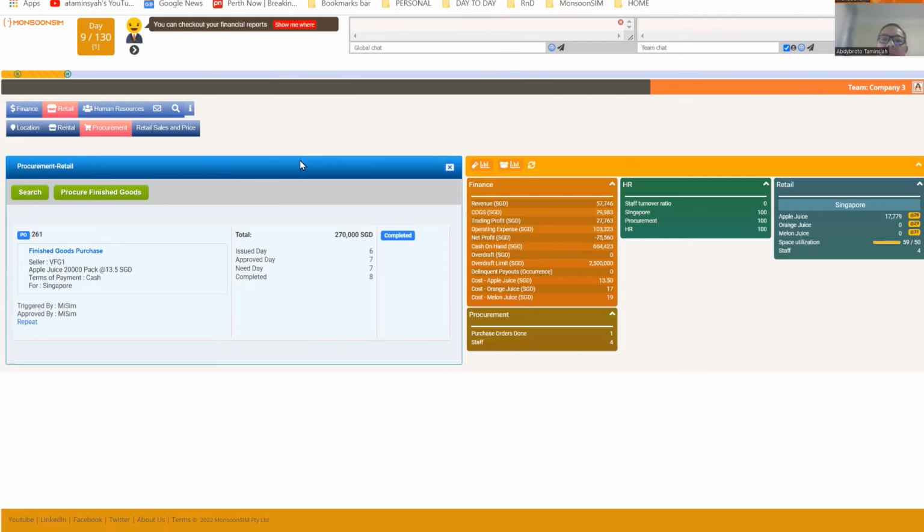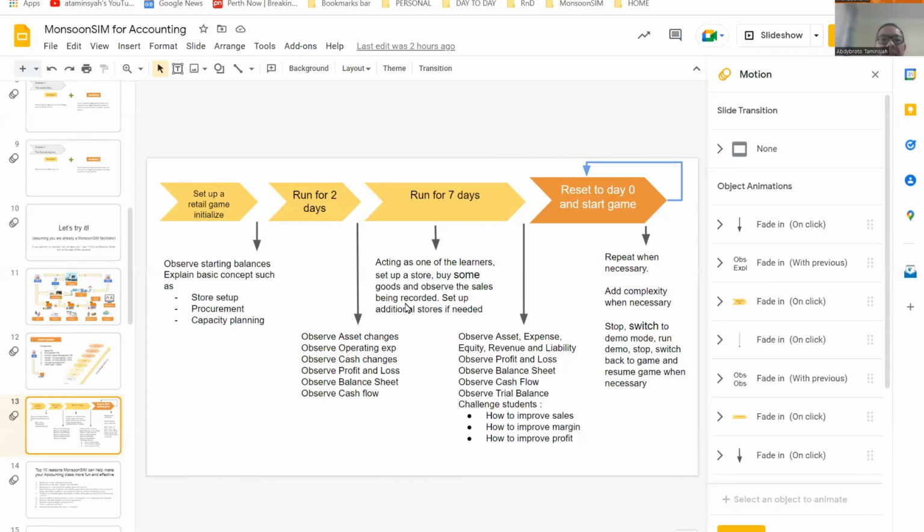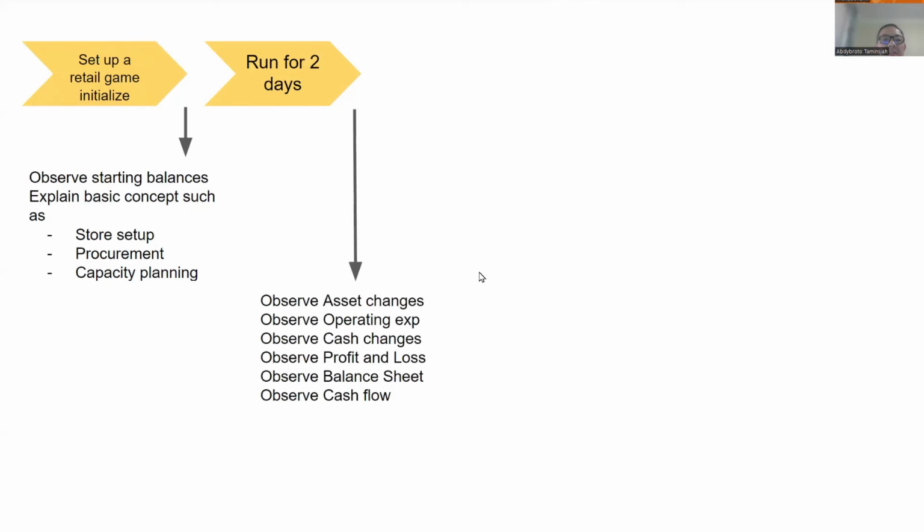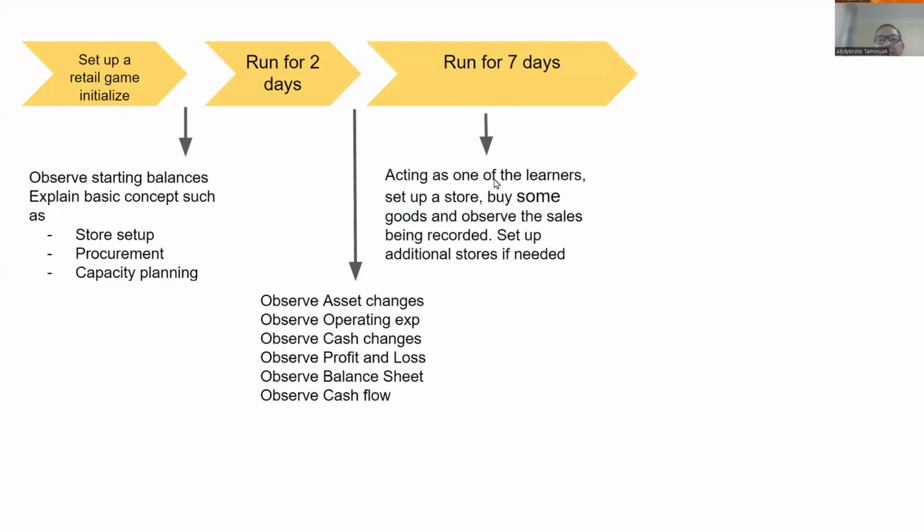Okay, the game has stopped on day 9, and now let's have some discussion. So here we go. First, we have done that. Then we run for 2 days when we have observed all the changes, and then we run for 7 days. Then, acting as one of the learners, I have set up a store. I have bought some goods, and I've observed the sales being recorded. Right? Set up additional store if needed.